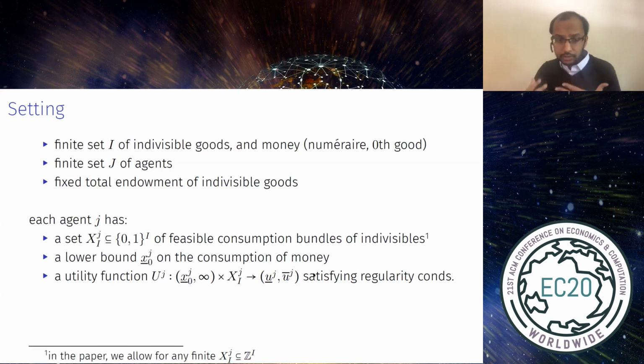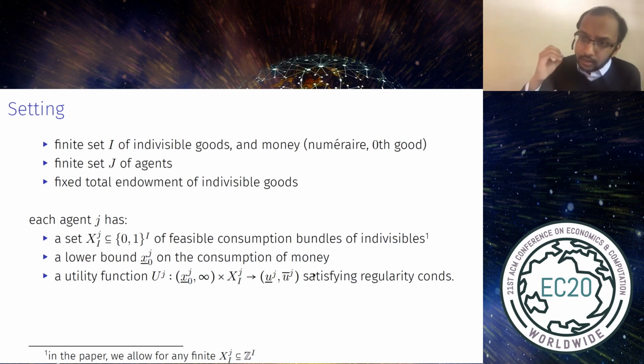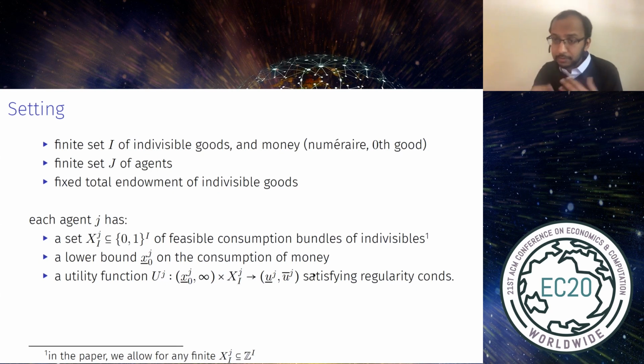Each agent also has a utility function, which is defined over feasible consumption bundles and takes values in some interval. And technically, note that utility is only defined when the consumption of money is strictly greater than the lower bound. So the implicit assumption here is that a little bit of money above the lower bound is essential for agents. And we also assume some regularity conditions on utility that I don't want to get into.